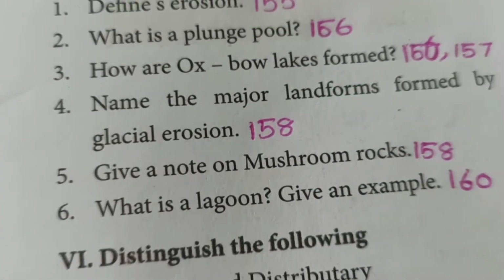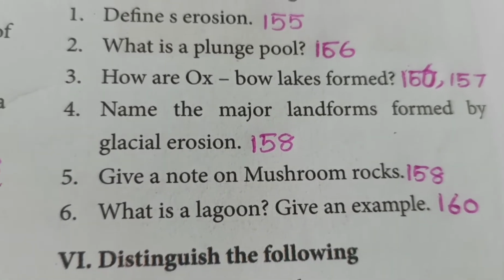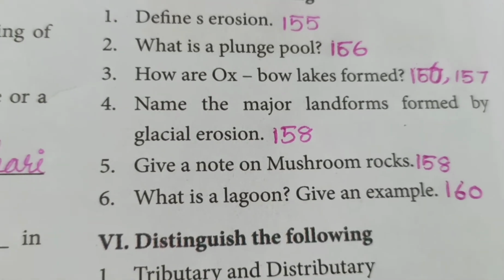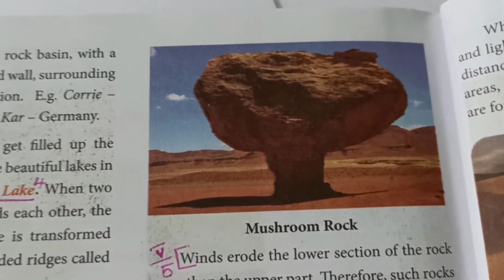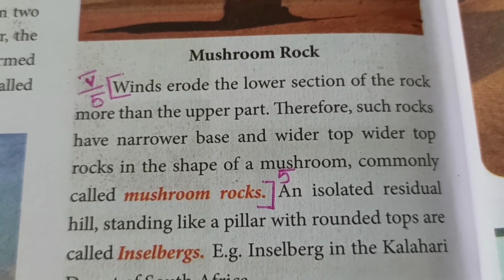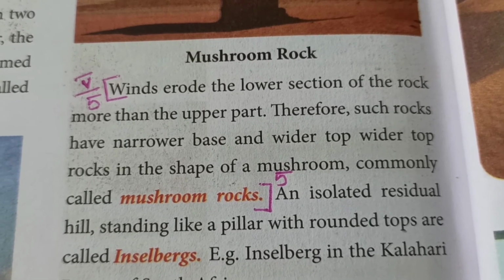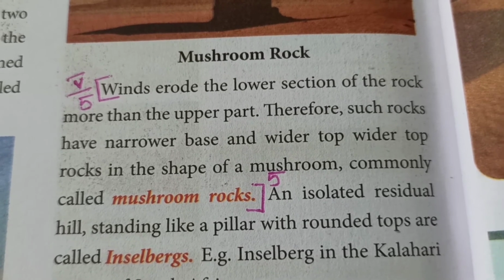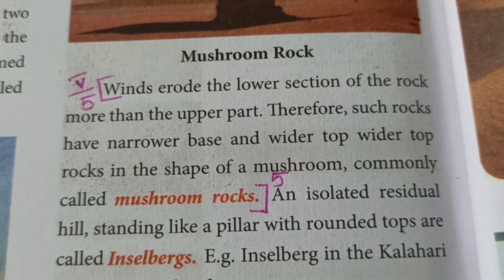Fifth question, give a note on mushroom rocks. Here the word itself, mushroom, will make you understand the shape. So it will be looking like a mushroom. So here you can see the picture, and the answer here: mushroom rock. Winds erode the lower section of the rock more than the upper part. Therefore, such rocks have a narrower base and wider top, rocks in the shape of a mushroom.